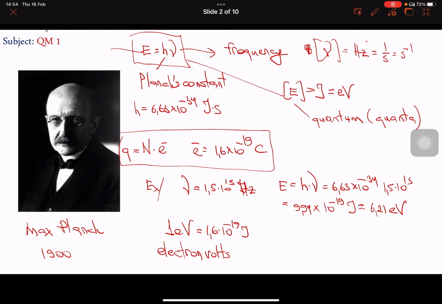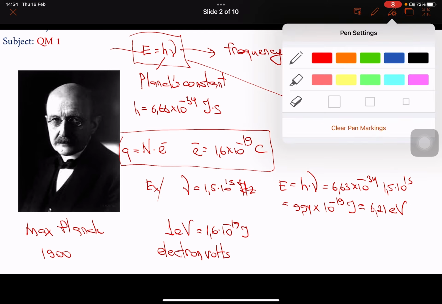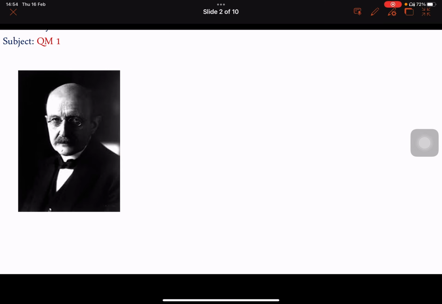And now suppose that this energy also can be rewritten, since I know that lambda equals speed divided by the frequency nu. Let me write it in a more convenient way, speed over frequency, because you know that speed is measured in meters per second. If I divide it by 1/second, that's the same thing as multiplying by second, and I'll get the meters.